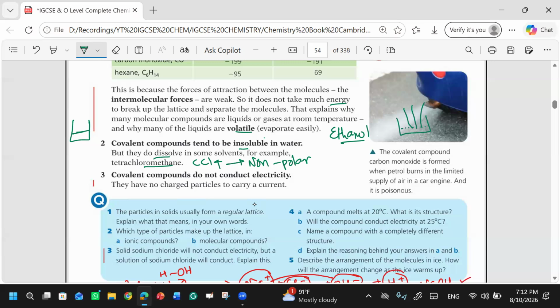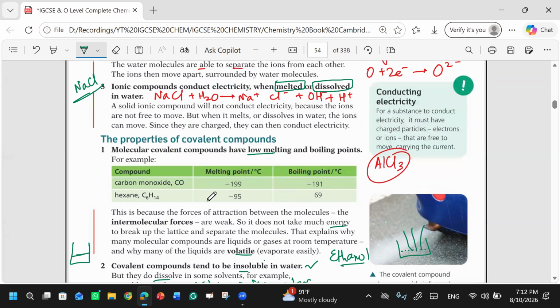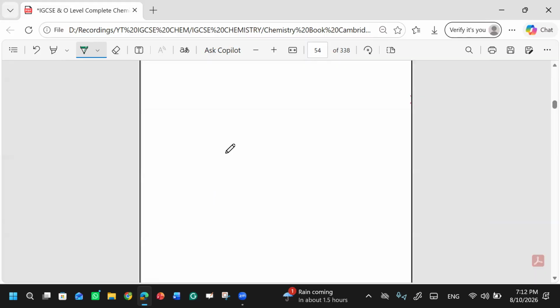Clear? One more thing, if they are not solubilized in water, then it is quite obvious that they do not conduct electricity, because they don't have ions. They don't have charged particles. Charged particles mean ions, positive or negative. That's why they can't conduct electricity, right?